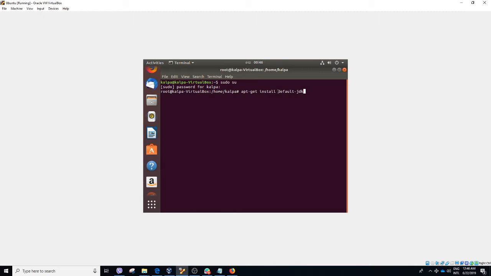Only the important part is in here. This is the part that is always going to change, and this is the constant part of this command. It means that to do the installation, you have to put apt-get install and default-jdk.